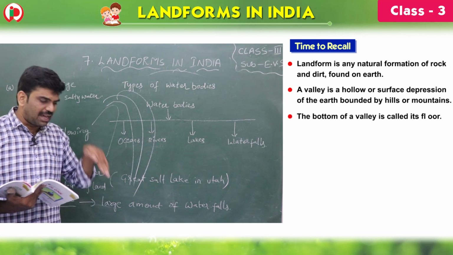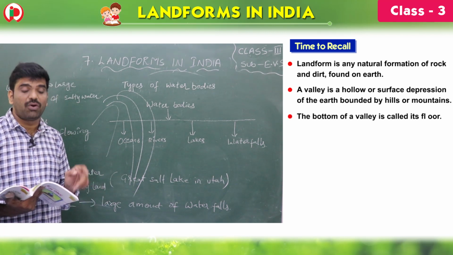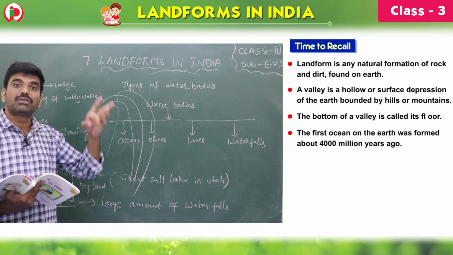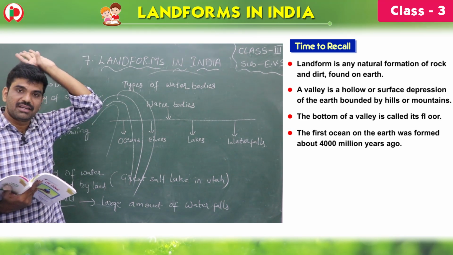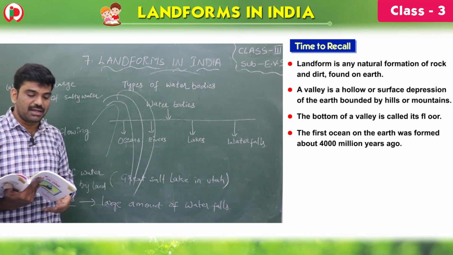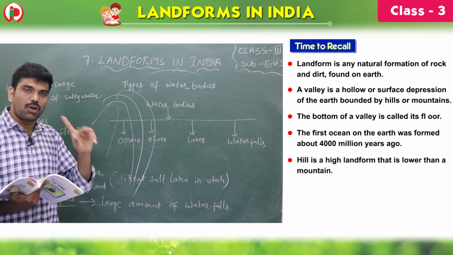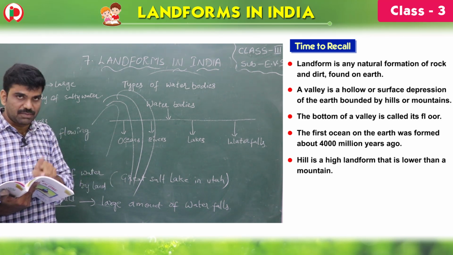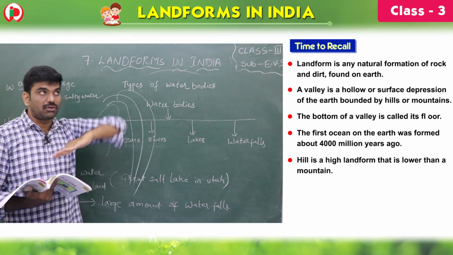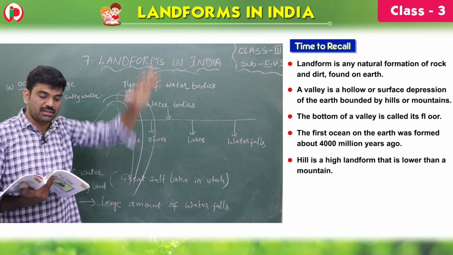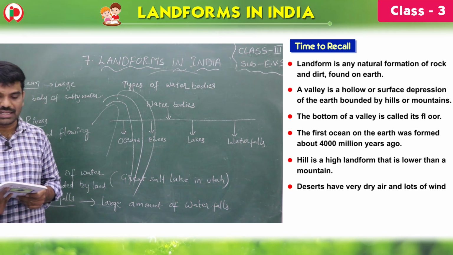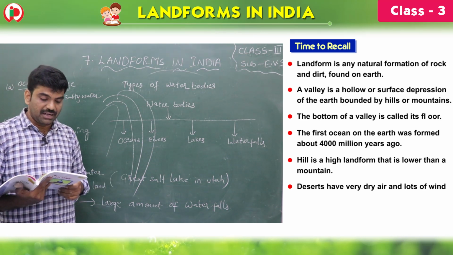The bottom of a valley is called the floor. The first ocean on the earth was formed about 4,000 million years ago, children. Hill is a high landform that is lower than a mountain. The difference between mountain and hill is that both are elevations only, but a mountain is somewhat larger. Deserts have very dry air. Deserts have dry air and lots of wind.